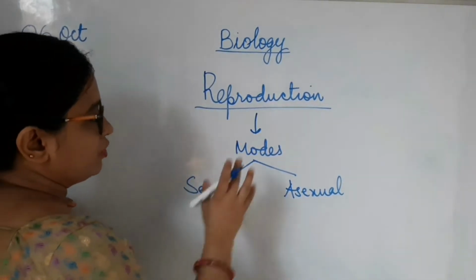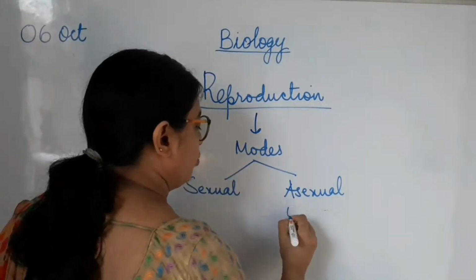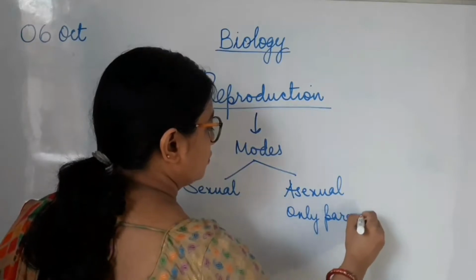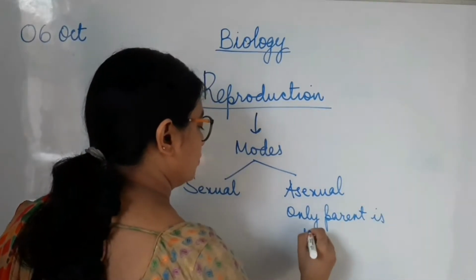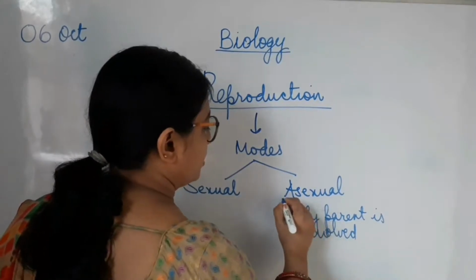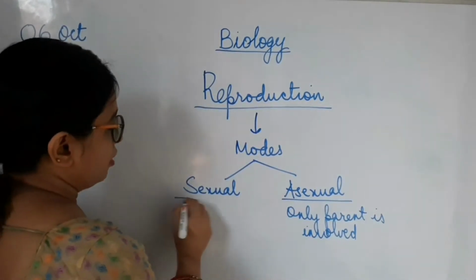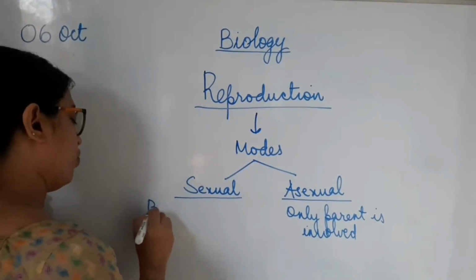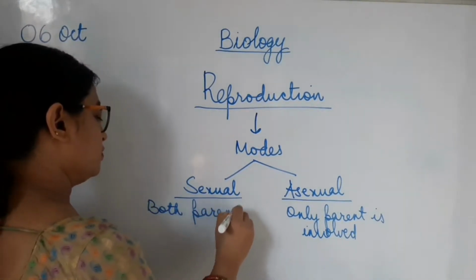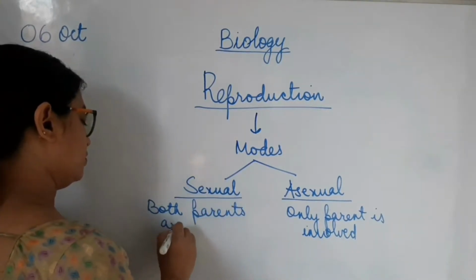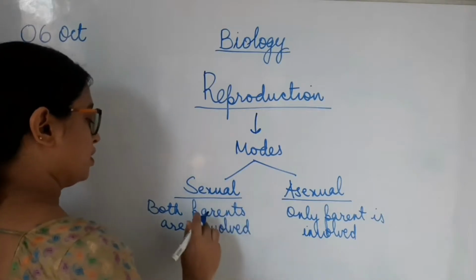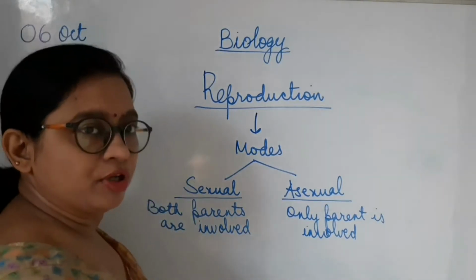Now, what is sexual and what is asexual? When only one parent is involved, that is asexual reproduction. When both parents are involved, that is sexual reproduction.